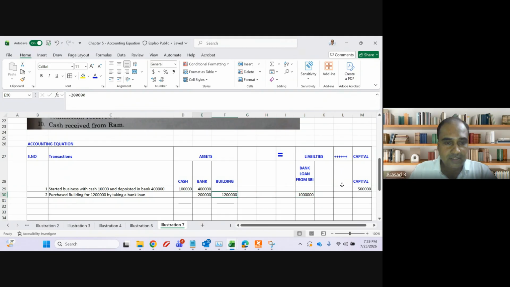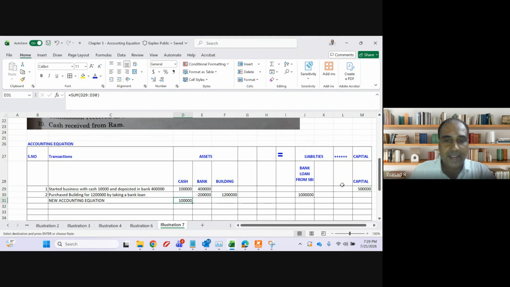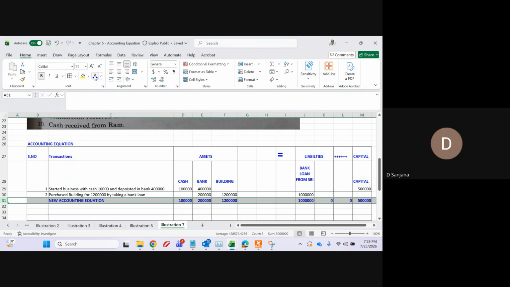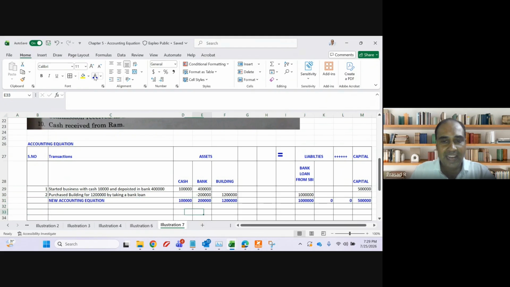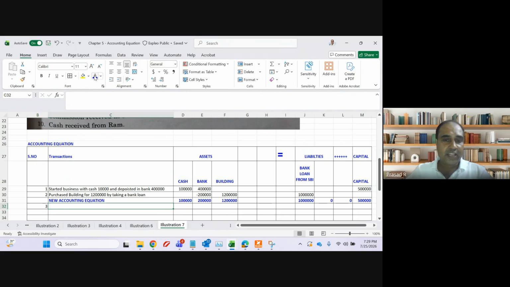See why I have utilized my bank account balance, because building is generally not purchased in cash. We usually make a transaction through bank only for purchase of building. Clear? That is the reason why I utilize my bank. Moreover, do I have a cash balance of 2 lakhs? I only have 1 lakh rupees cash. Can I pay 2 lakh? No, sir. That is another limitation. That is the reason why I used bank account. Clear?